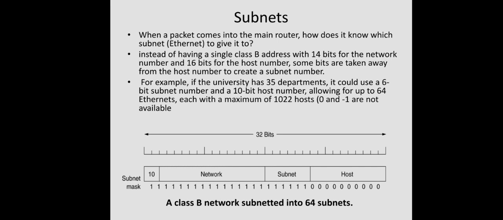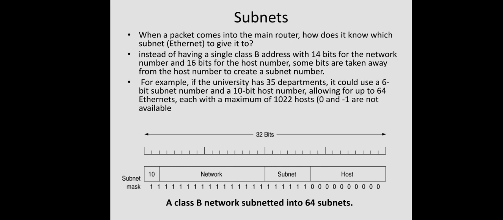So the first 6 bits can be used to represent this subnet number. Then the remaining 10 bits, totally we have 16 bits in a class B, are for the host number. So 6 bits for the subnetwork and the remaining 10 for representing the host number. Like that we can divide the subnets. Okay, so that is how this is actually divided.